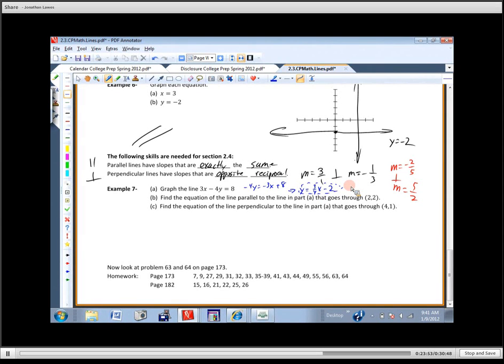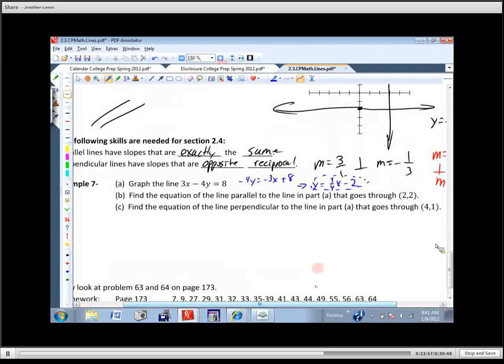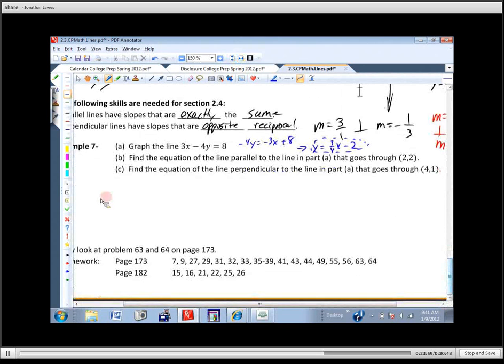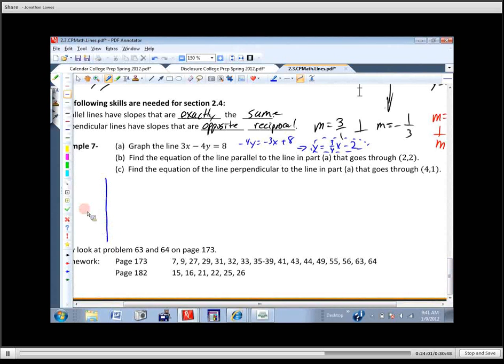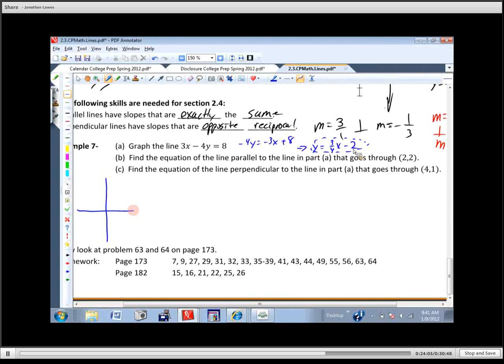So I'm going to make a little x, y axis here. It's got to cross at negative 2. And it's got to have a slope of 3/4. So that's going to be positive 3. So we're going to come up to here and then go over 1, 2, 3, 4. So we're going to be right there. Okay, so that's the original line. That's y equals 3/4 x minus 2.